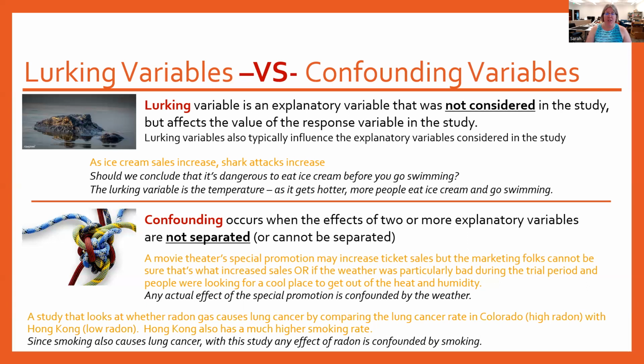So if I was going to try and deal with that, this is a case where I might be able to separate those confounding variables a little bit. I might look at two places that have similar smoking levels, but a low and a high radon rate. Okay, so this one we might be able to separate. Sometimes you can't separate them out.